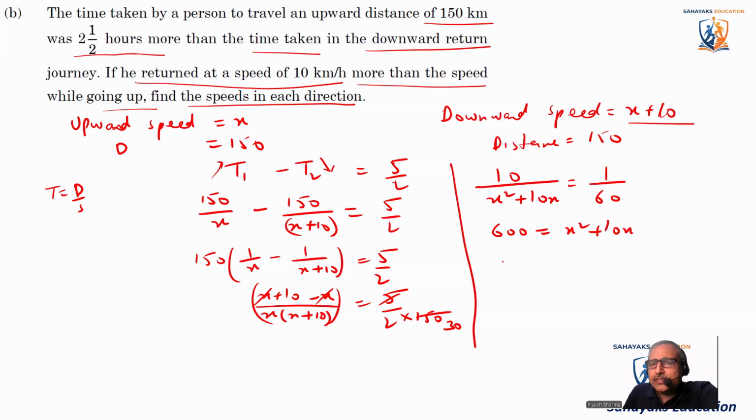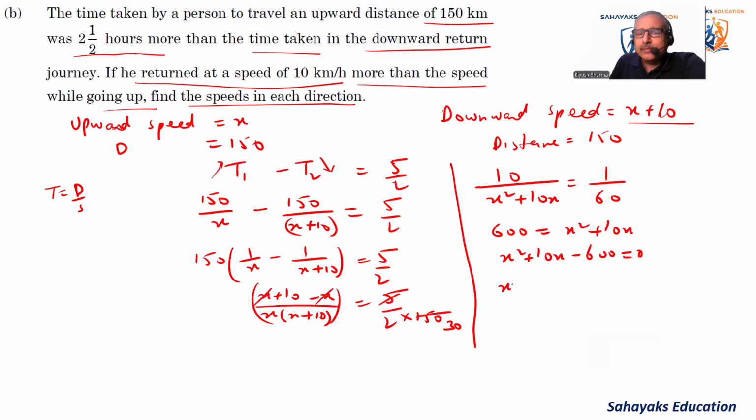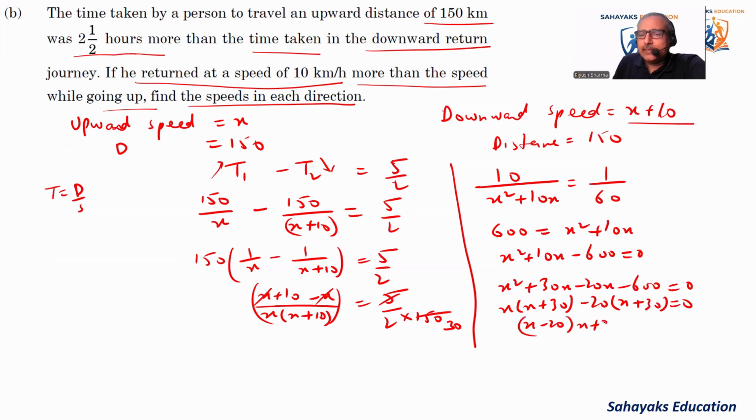Now this becomes a quadratic equation. So x square plus 10x minus 600 is equal to 0. Now we'll split the middle term to find the value. So it becomes x square plus 30x minus 20x minus 600 is equal to 0. Taking x common, it becomes x plus 30, minus 20 common, it becomes x plus 30, is equal to 0. So x minus 20 and x plus 30 is equal to 0. This gives x is equal to 20 and x is equal to minus 30. Minus 30 is not possible. So x is equal to 20.